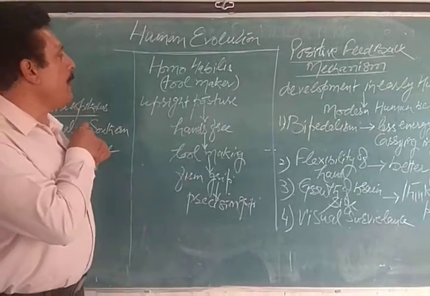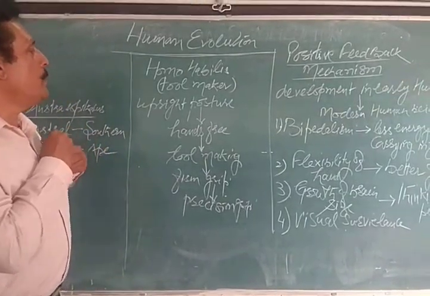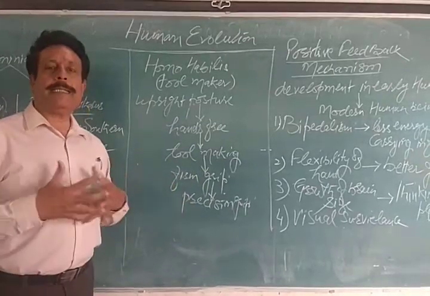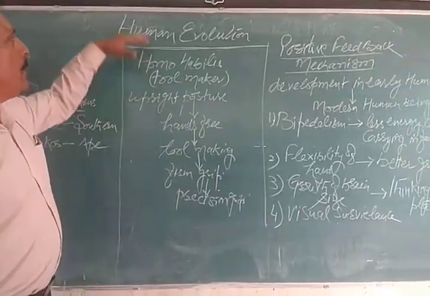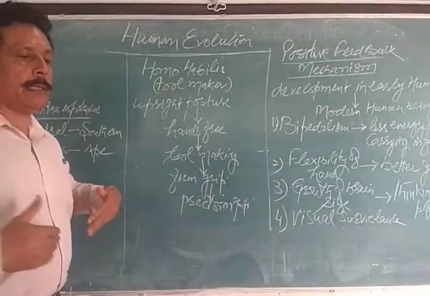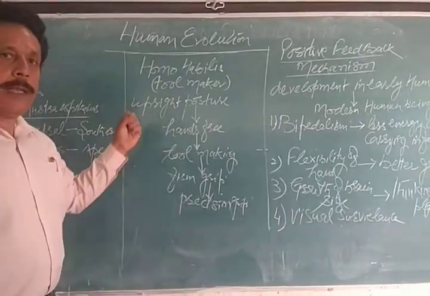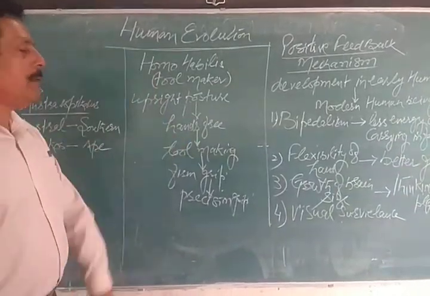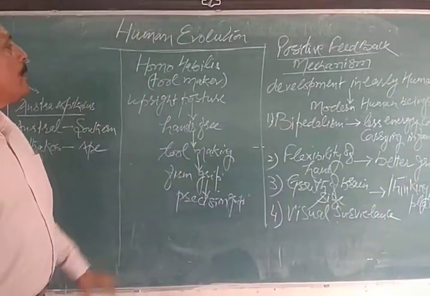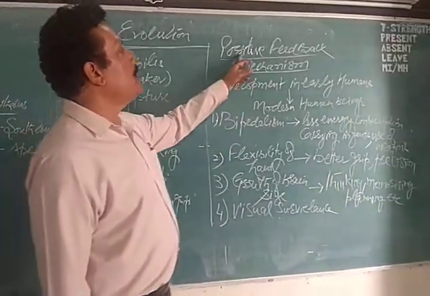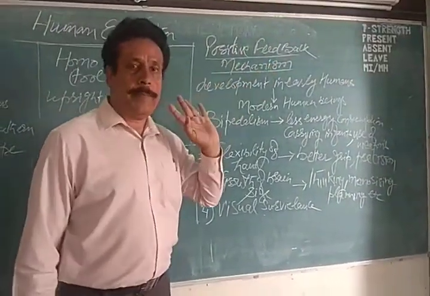So development of hands led to the making of tools, and then firm grip, and then precision grips. These are the few developments which took place when the human beings started working on tools, hands became free, and that freedom of hands led to the development of all these things. So further to this, now we will discuss another thing, the positive feedback mechanism.